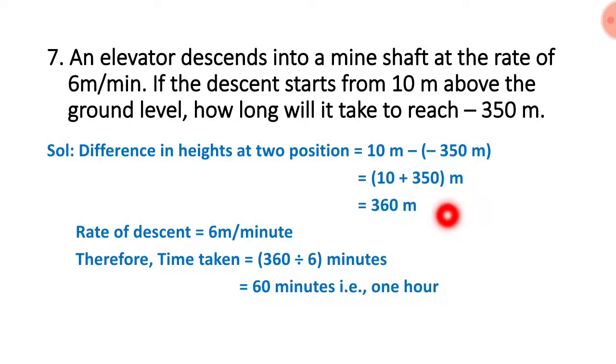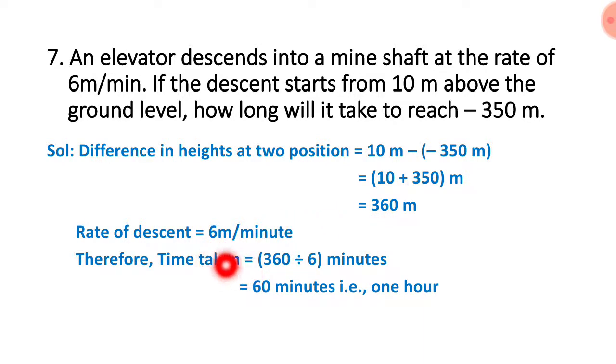How much time we need, we are going to find. Okay, rate of descent is equal to 6 meter per minute. They have given, children, per 1 minute 6 meter we can go. Therefore, time taken is equal to 360 divided by 6, means 360 meter divided by 6 meter. 6 ones are 6, 6 6s are 36, 0.